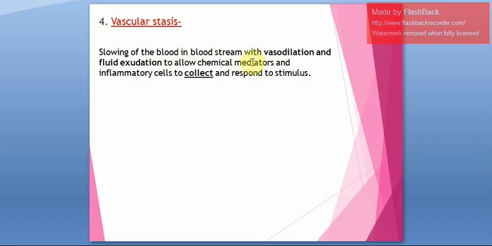Why is it becoming slow? Because of vasodilation and fluid exudation, and there will be release of chemical mediators. Because of all that, there will be collection of fluid because of the inflammation. That is referred to as vascular stasis. Slowing of blood in the bloodstream along with vasodilation, exudate formation and chemical mediators will result in collection of excess fluid, that is called vascular stasis.